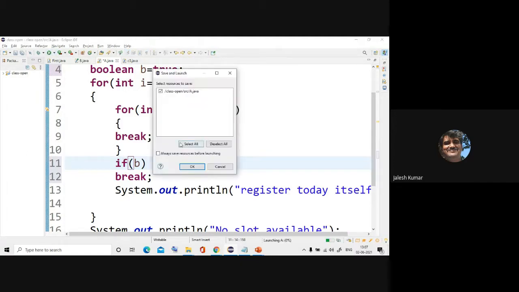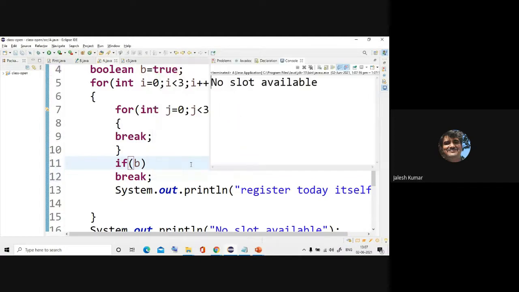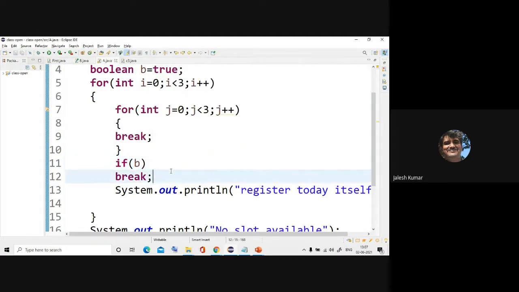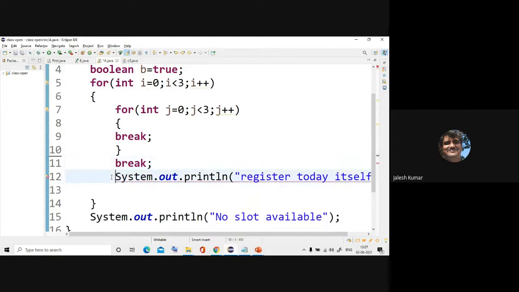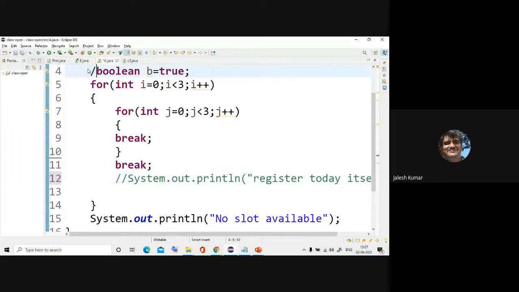Anyway, I'll give the statement. See, no slots available because break. Once again, break. Is it not? Because I am always running this. Even though if you don't write it, I am not interested in that. I just don't want to cheat the compiler. Anyway, break.